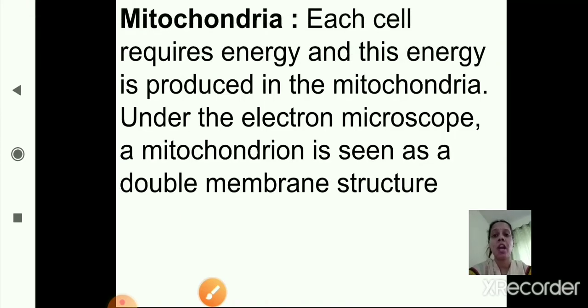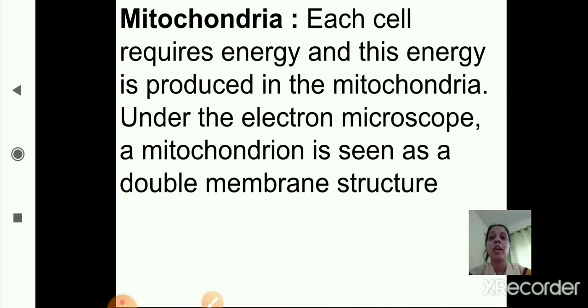Now we'll start with the next one, that is mitochondria. Mitochondria is also called the powerhouse of the cell. Each cell requires energy, and this energy is produced in the mitochondria. Under the electron microscope, a mitochondrion is seen as a double membrane structure.